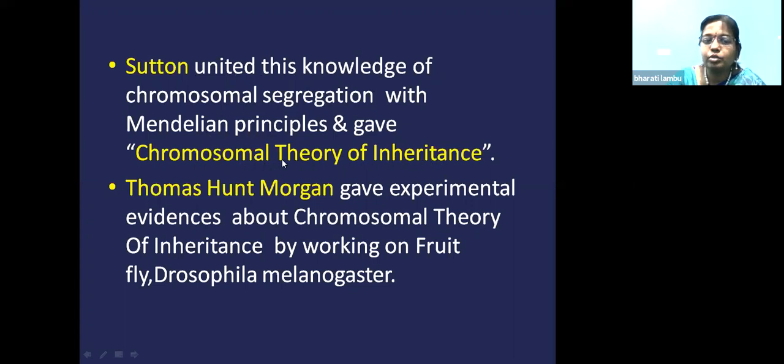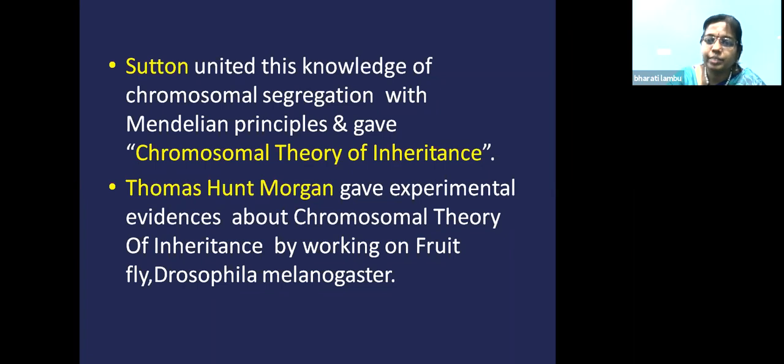So what does the chromosomal theory of inheritance say? It says that pairing and separation of the chromosomes also lead to the separation of the factors which they carry. This is called the chromosomal theory of inheritance. So when the chromosome is separating, the factors present on the chromosome will also separate.